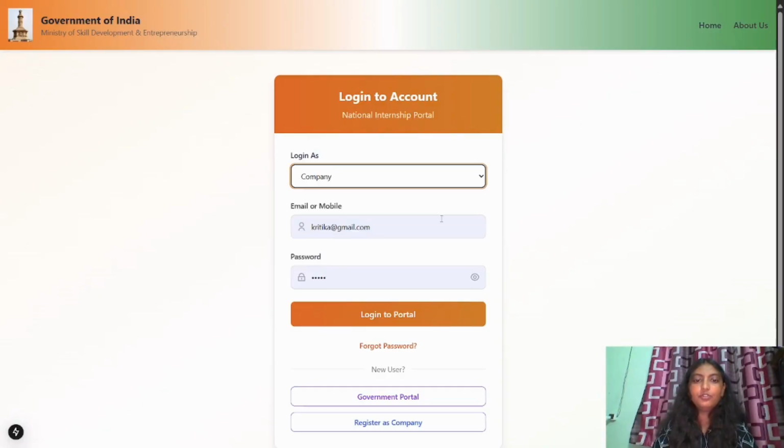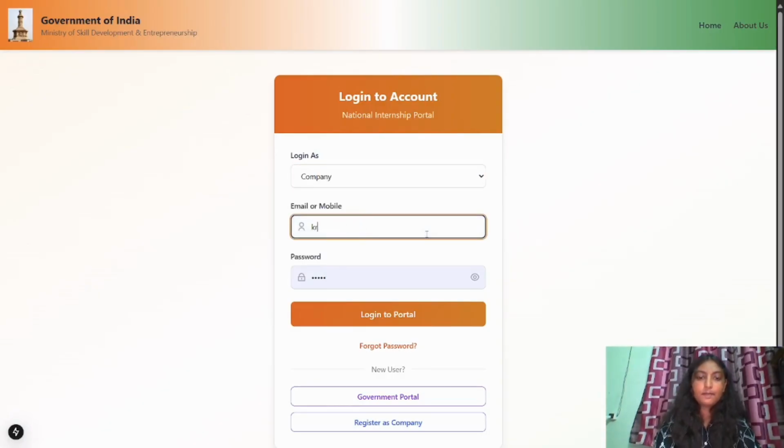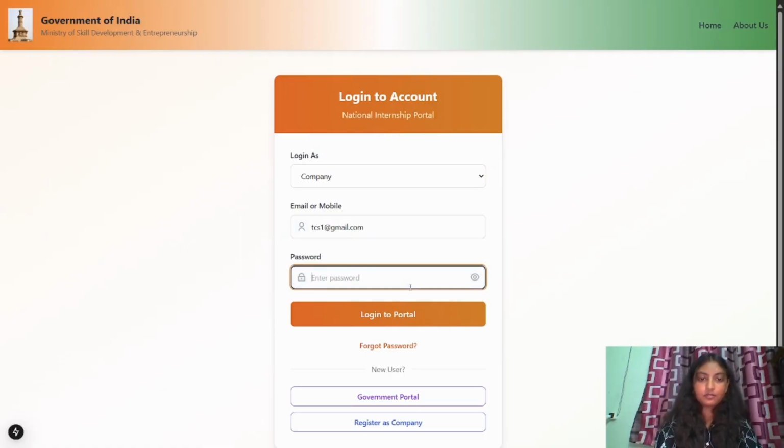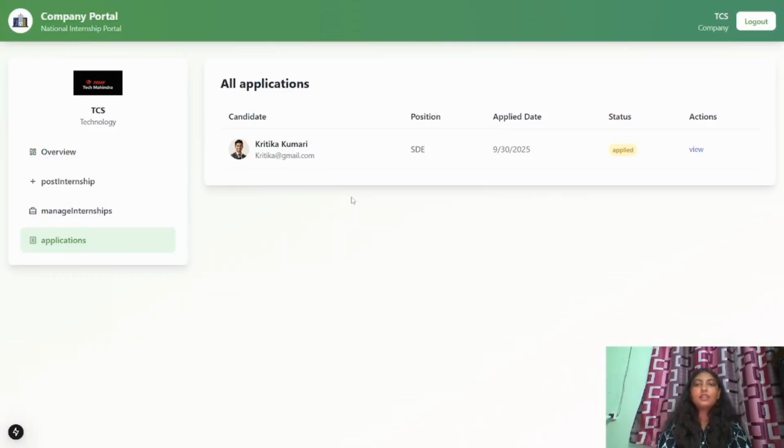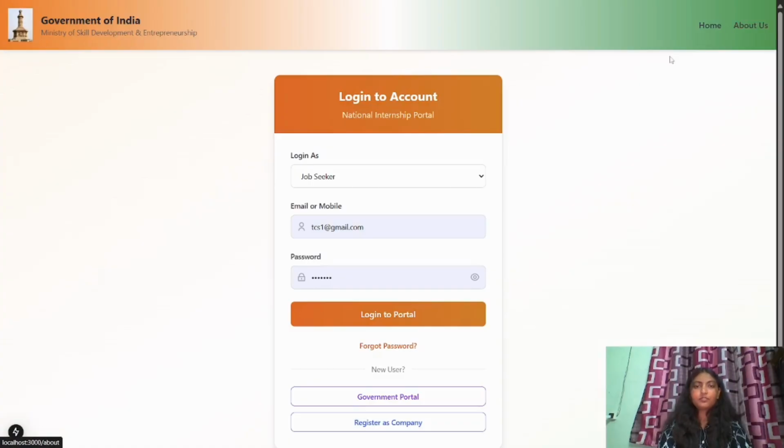I'll show you. Here in applications, the company can now see the application of the candidate who has applied for the given internship, and now further the company will take actions like conducting interviews and so on.